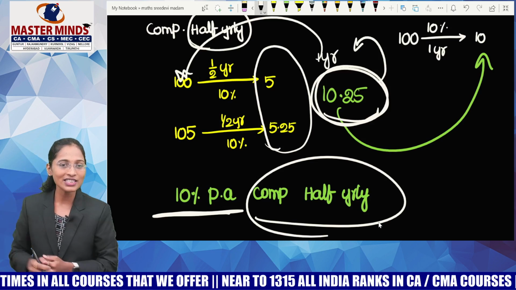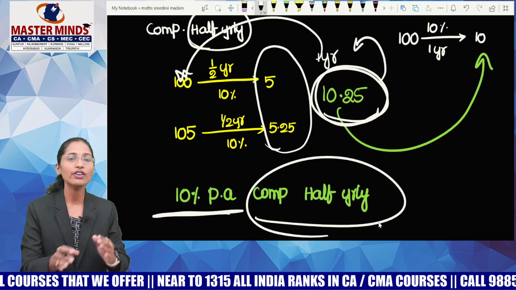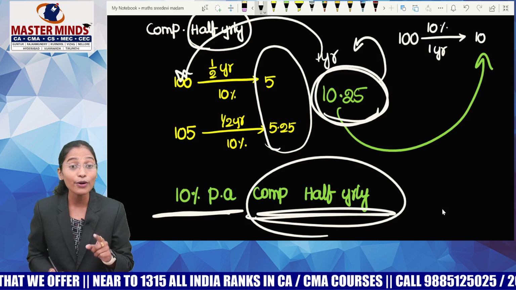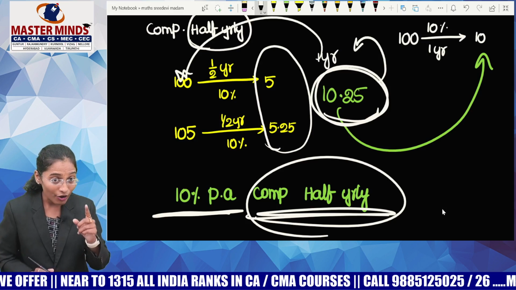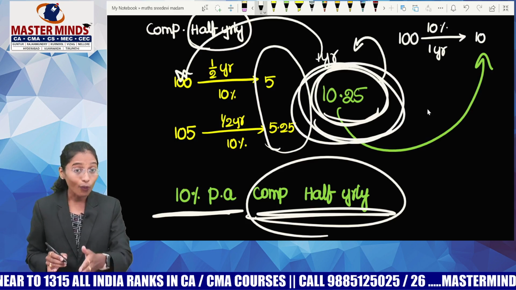We will not look at these things. We'll just look at 10% per annum. Means we'll feel that, yes, for every 100 rupees, they're charging 10. But there is an extra word. What is that extra word? Compounding half yearly means they're going to charge 10 rupees or more than 10 rupees. Yes, they're charging more than 10. What are they charging?